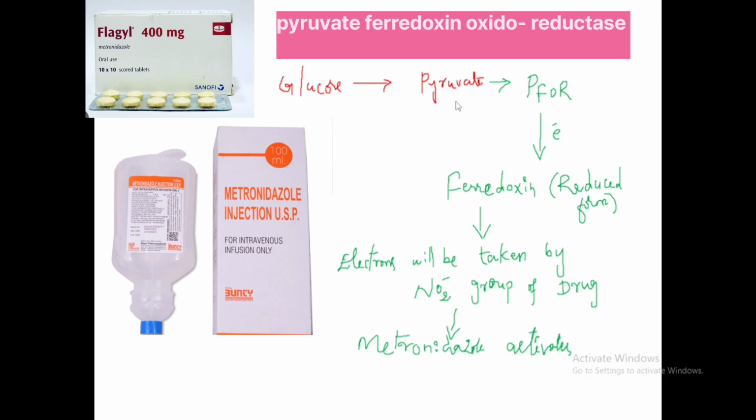But here, pyruvate is further metabolized with the help of the pyruvate ferredoxin oxidoreductase enzyme, which is only present in anaerobic organisms. This enzyme converts the oxidized form of ferredoxin to the reduced form. Those electrons are transferred to the nitro group of the drug, then the drug becomes active. So this is very important.